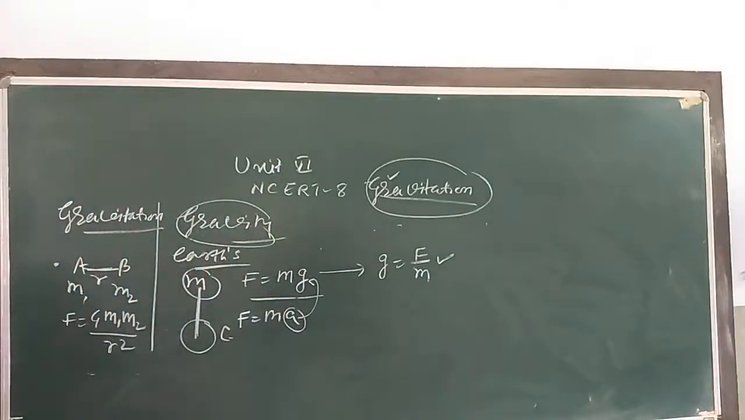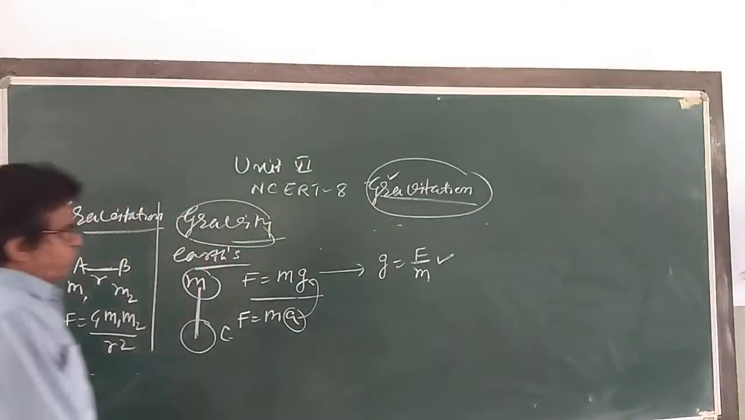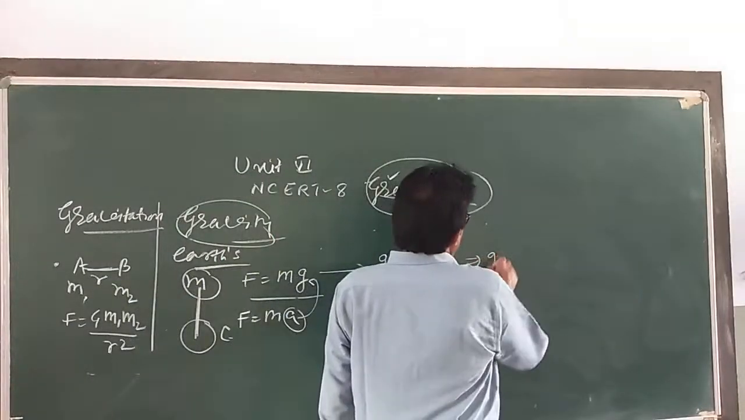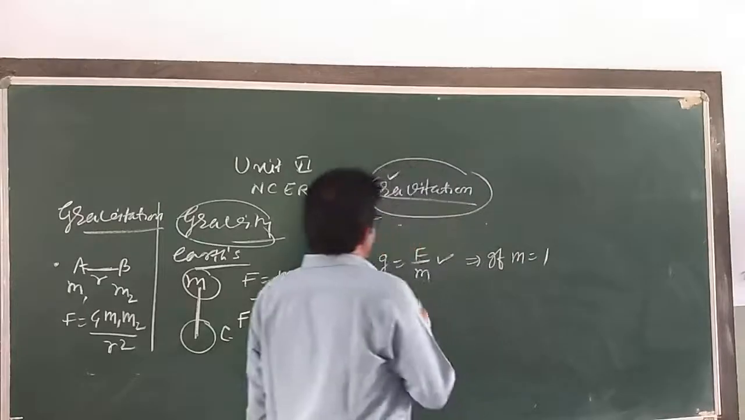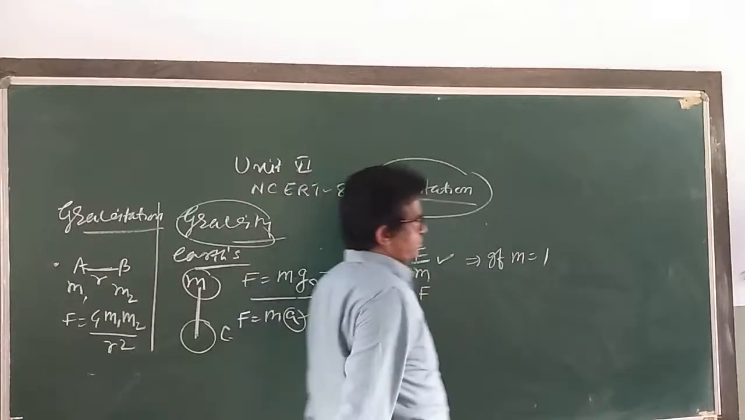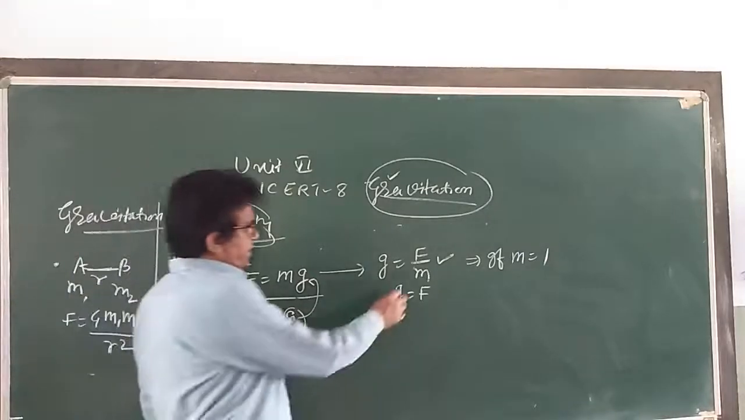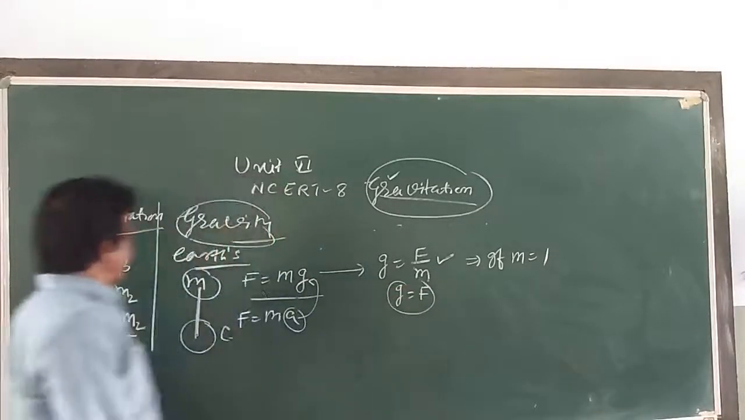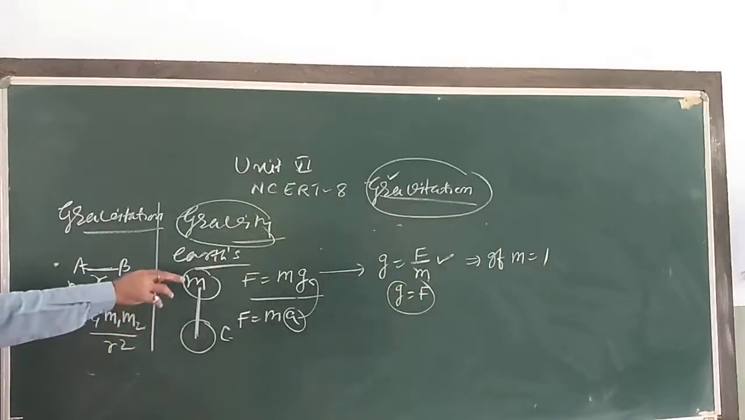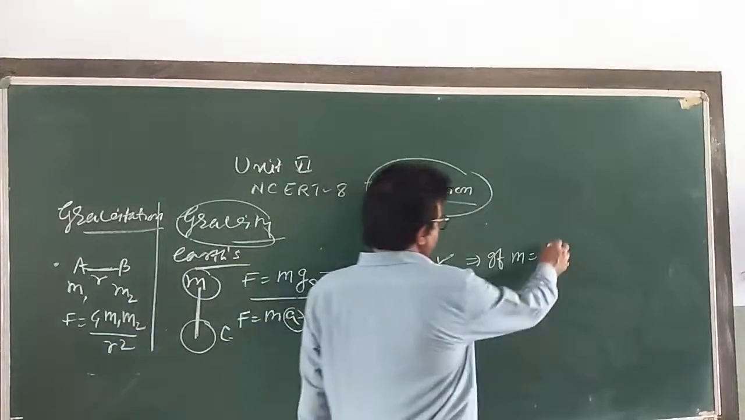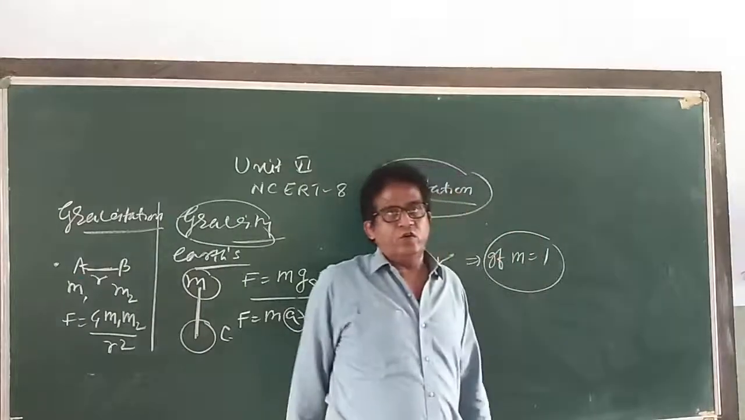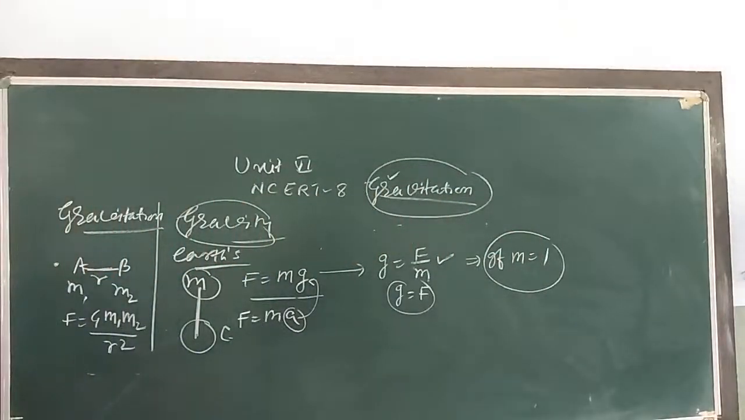Okay, now suppose m is equal to 1, so g comes out to be F. So acceleration due to gravity g is defined as the force of gravity acting on the unit mass of a body, okay, placed on or near the surface of the earth.